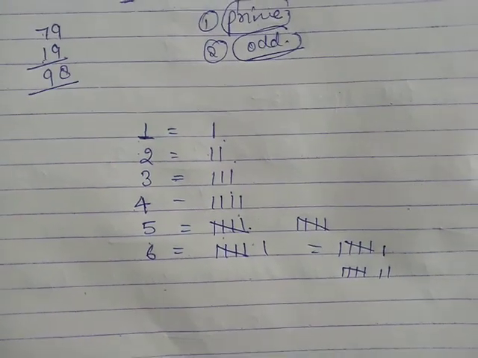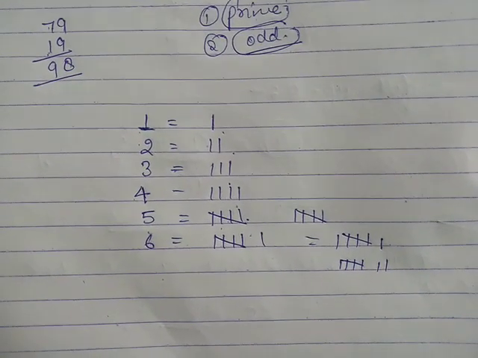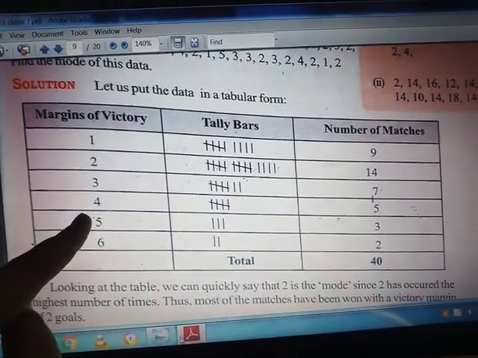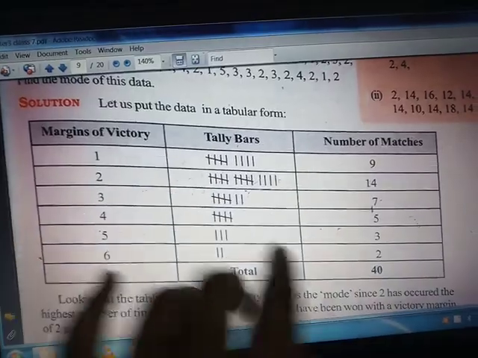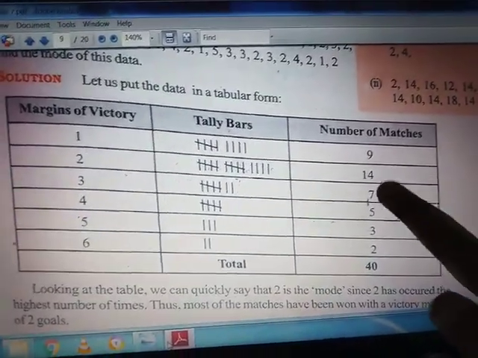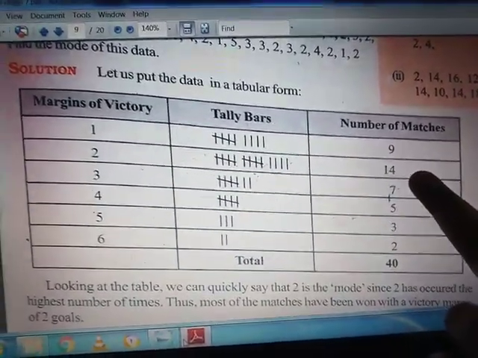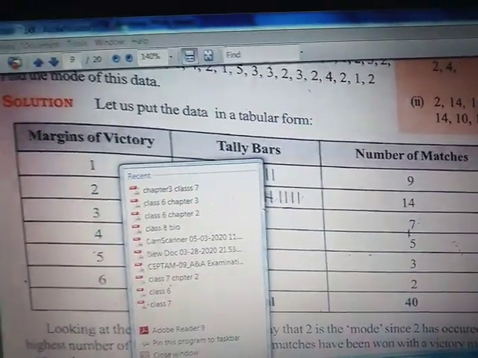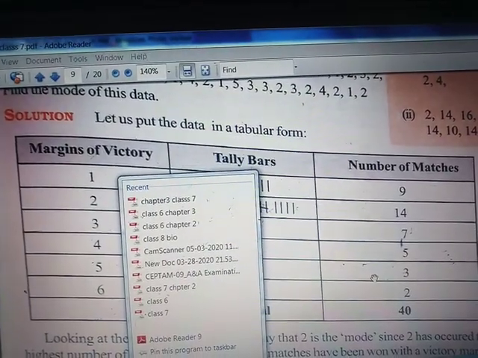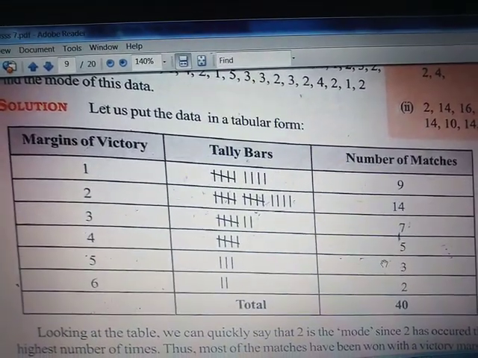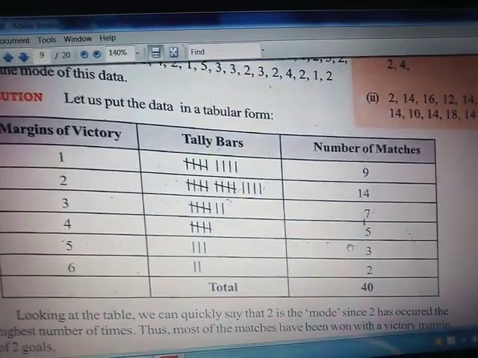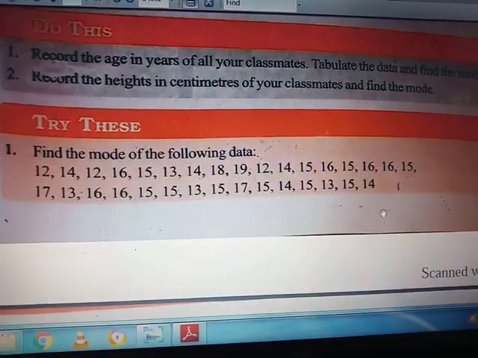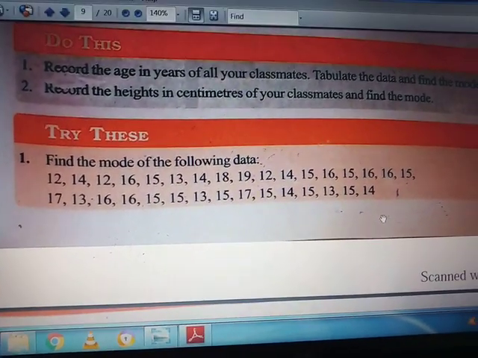Like this you will write the tally mark of any of the data, and after representing this data in the form of a table, you can see that the number of times 2 has come is 14. That means 2 has occurred 14 times, because of which it becomes clear that 2 is the mode of this data, because 2 has occurred the most number of times in this data.